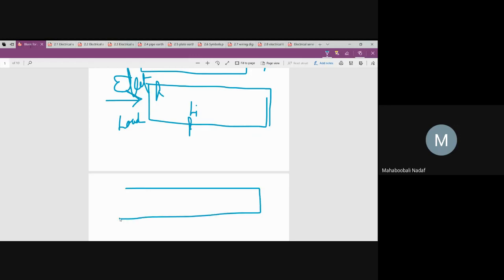Next, he is going to give some documentation. You are going to fill in that documentation, and you are getting one temporary connection. That is the first thing. You get the temporary connection before any meter is installed. The temporary connection he will give.